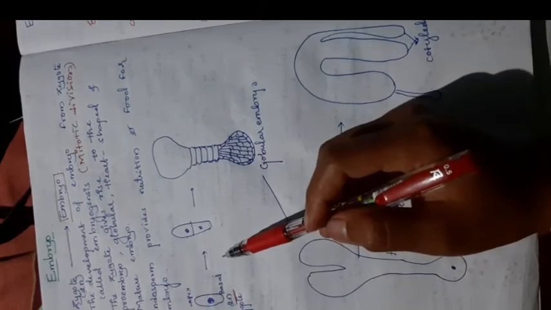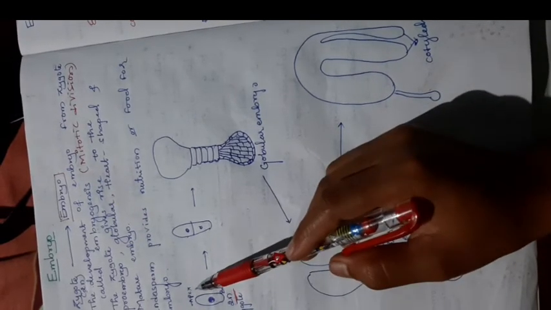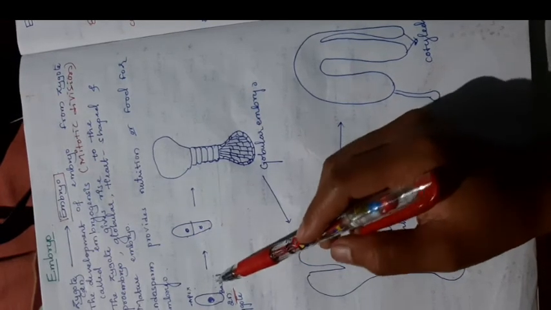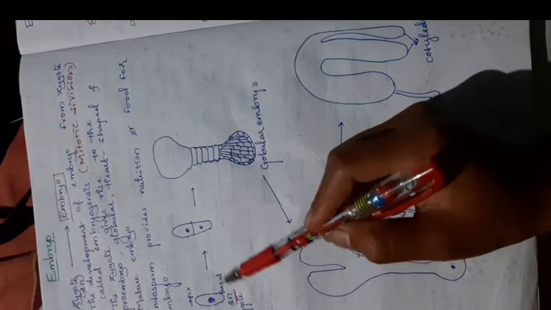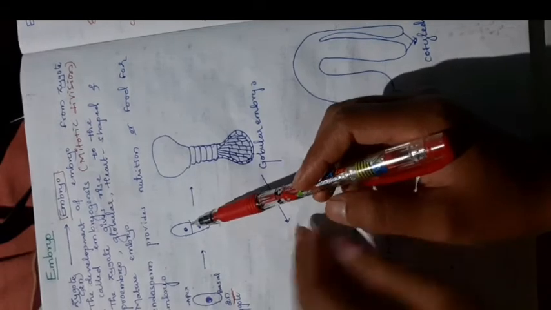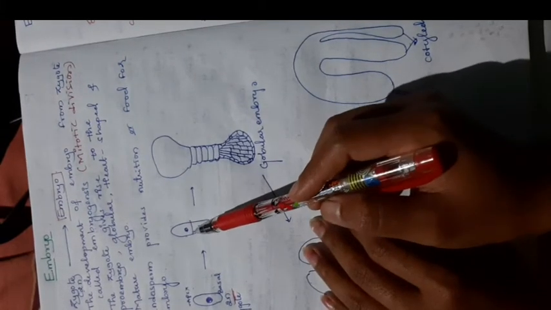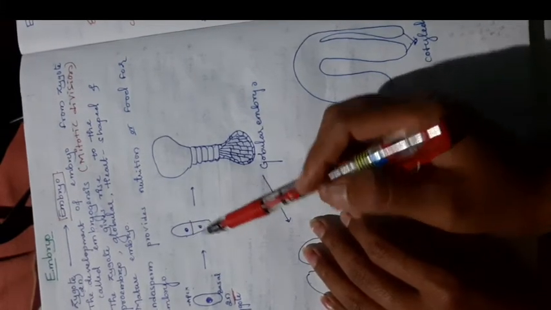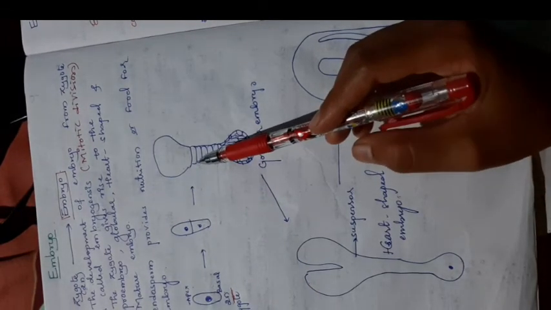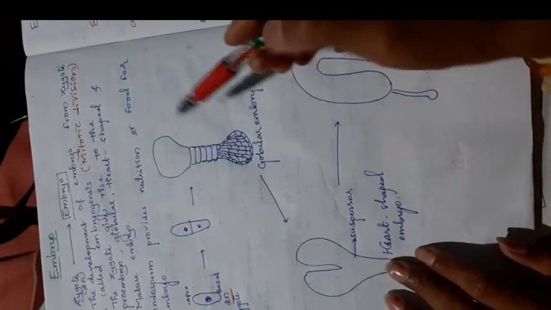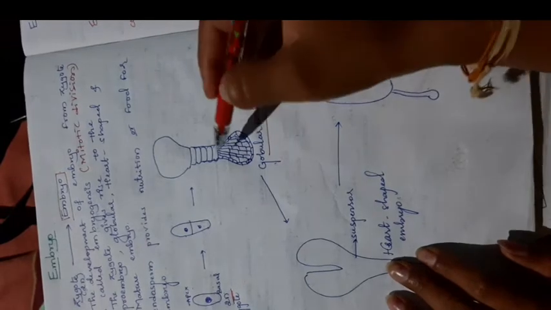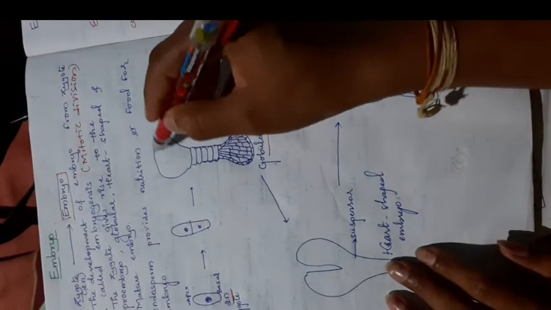It has 2 parts, the upper part is the apex and the lower part is the basal part. The zygote undergoes mitotic division, dividing equally to form 2 cells. Then that structure undergoes repeated mitotic divisions and becomes globular in structure.